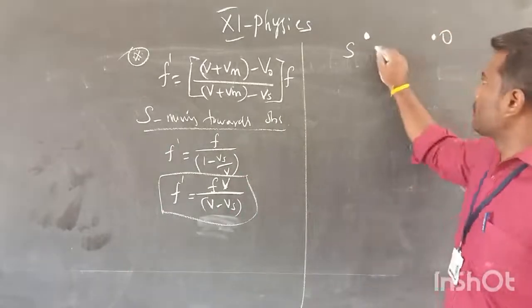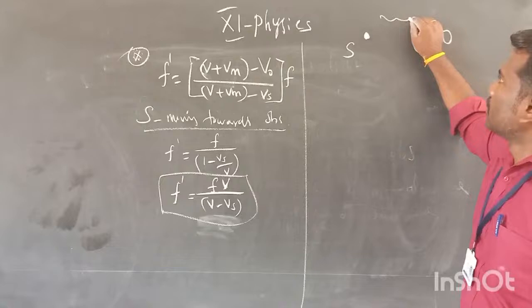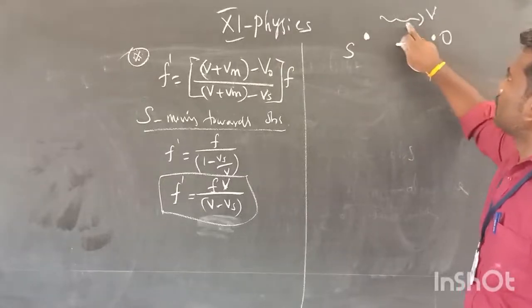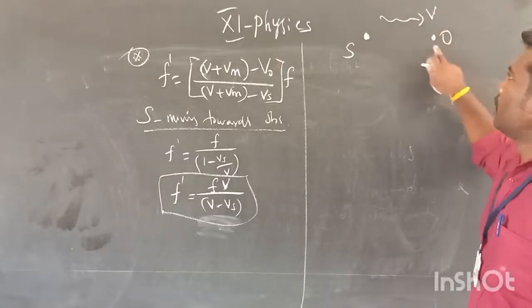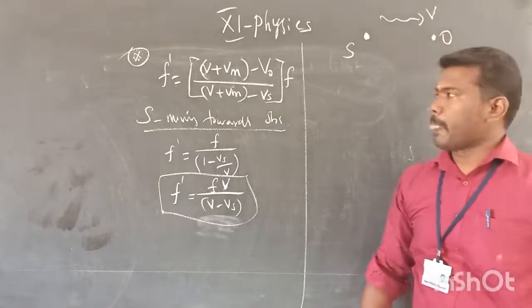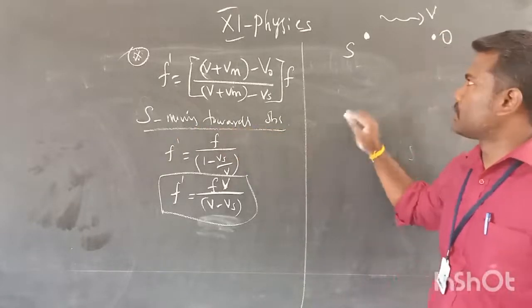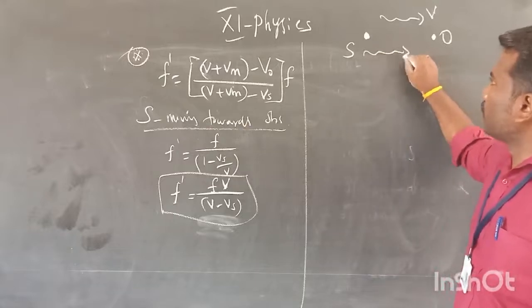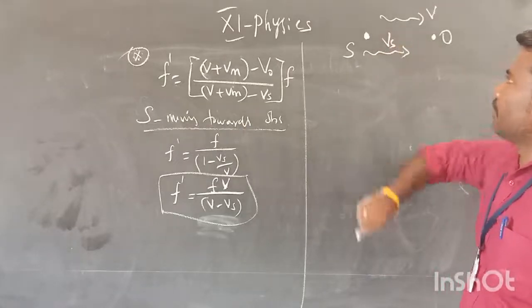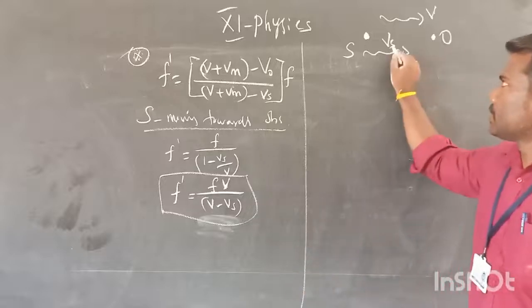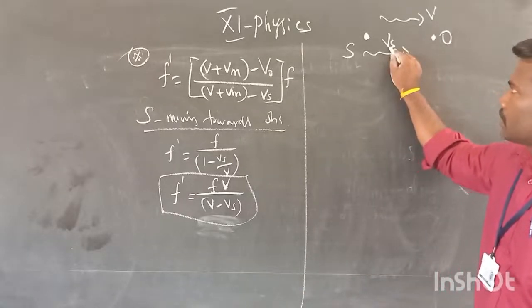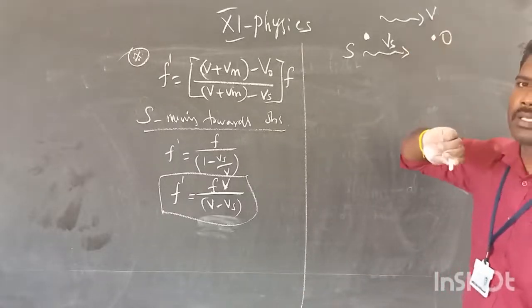The sound wave is moving towards the right hand side, so I am going to write the notation: this is the velocity of the sound wave moving from source to the observer. The source is also moving towards the observer with the velocity Vs. Vs is the velocity of the source, and V is the velocity of the sound wave.